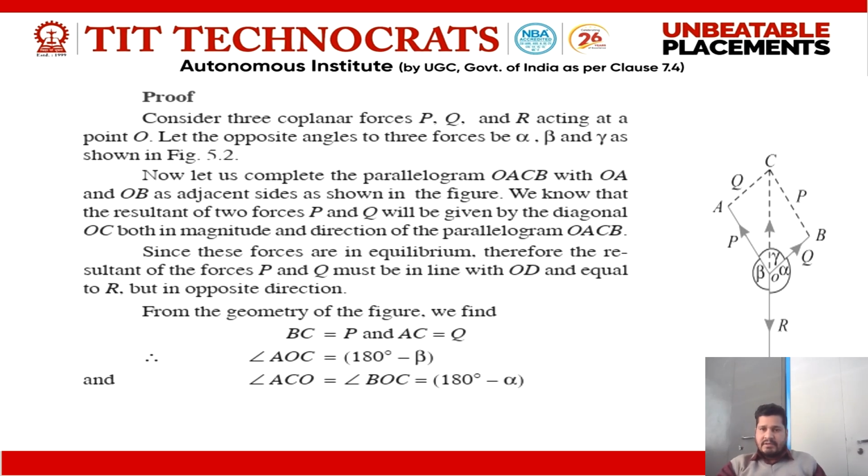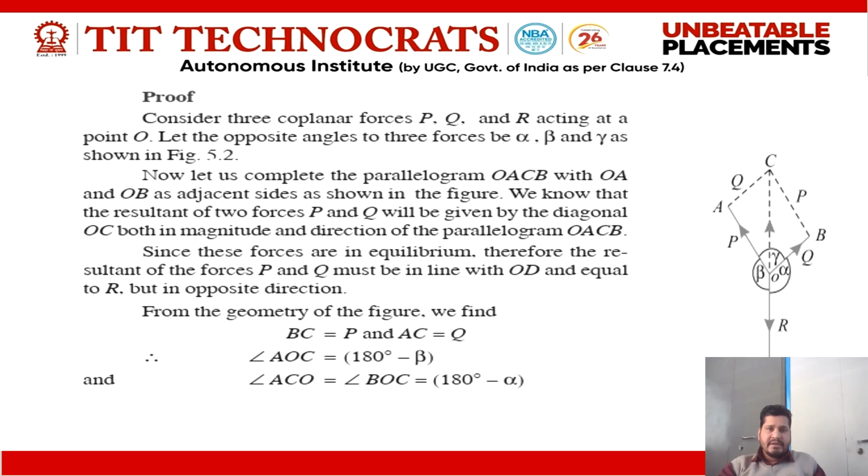This force is equal to R because it is the opposite force. It is a negative force, but the magnitude will be the same, so it is denoted as R. This is the angle alpha between force Q and R. This is angle beta between force P and R. This is gamma, the angle between P and Q, opposite to this R.